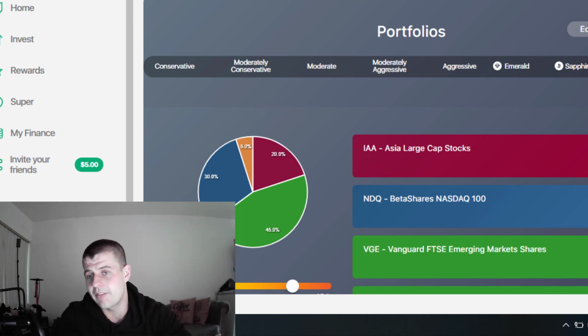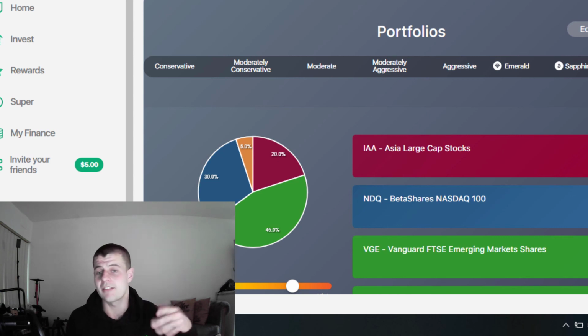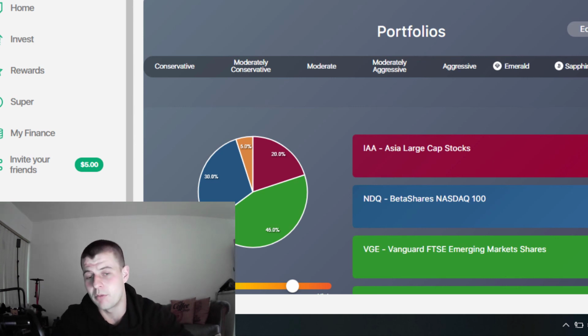Now, I still don't believe that anything really beats just buying a low-cost index fund and investing long-term through your brokerage account. But if you really struggle to make that first investment by saving up your money and, you know, getting $1,000 in the market or $500 to get started, a micro investing app which sort of dips your toes in the water can be very effective, because it's going to start wrapping your head around when the market dips, you lose money. When the market rises, you gain money. You want to buy when it's low, you want to hold, and you only sell when it's high, or if you need to pull those funds out.